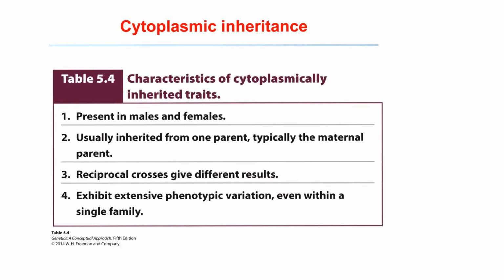Let's now discuss cytoplasmic inheritance. Up to now, all traits and inheritance of characteristics we discussed refer to the genes located on chromosomes within the nucleus, and Mendel's principles of segregation and independent assortment refer to those traits.